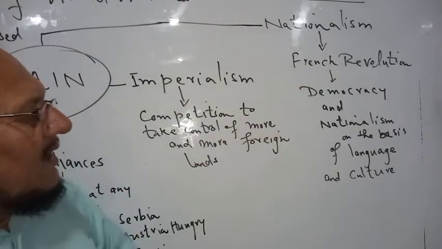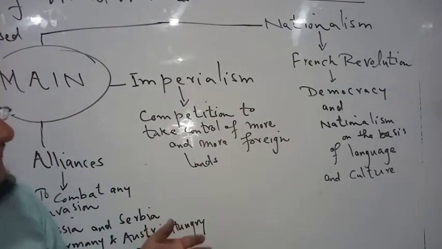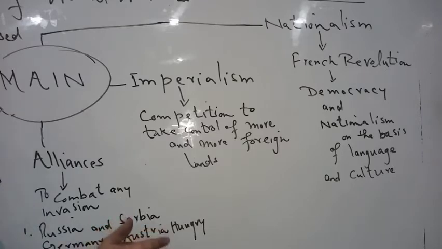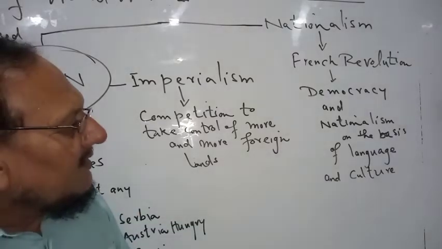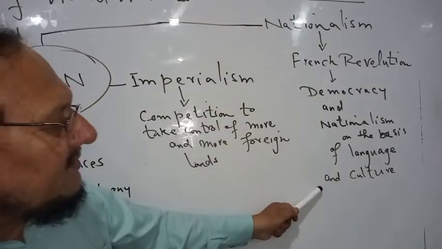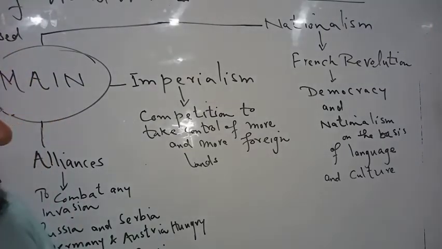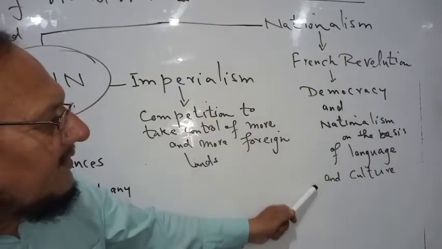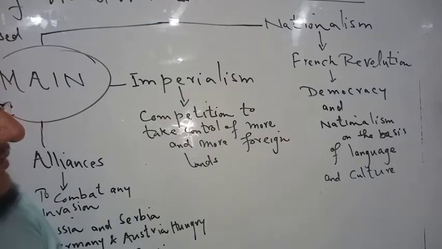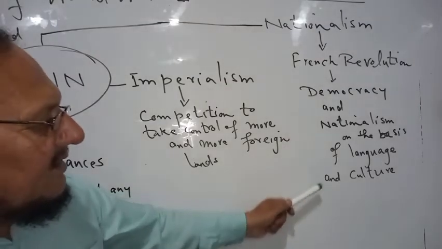And nationalism. Napoleon Bonaparte for the first time said that the French are the best nation of the world and will rule the world. So the idea of nationalism spread in the whole of Europe, and every nation said that we are the best nation of the world and we will rule the world. So this nationalism then spread on the basis of language and culture, and now every European nation wanted to make its own separate homeland on the basis of its language and its culture.